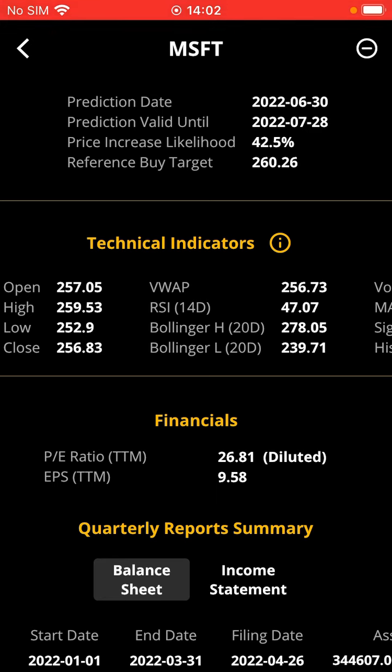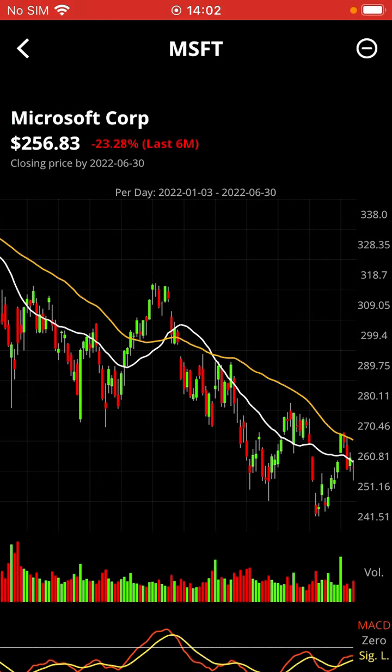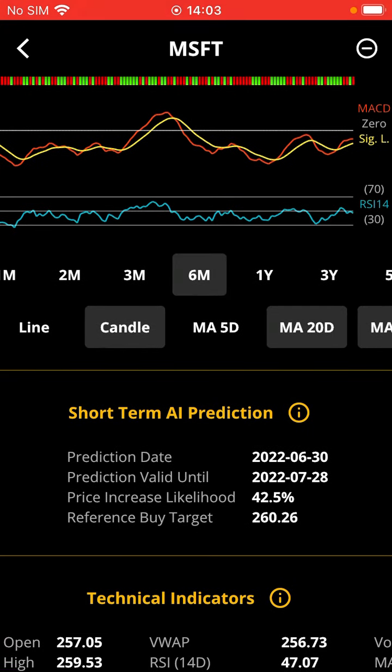If this prediction was like 15% or 20% or something, then we would say that it's much closer to 0%, so we would expect the expectation for a price decrease to be very, very high, but it's not really the case. 42.5% is not really far away from 50% actually. The latest closing price for the stock is already $256.83, which is already below the $260 range.